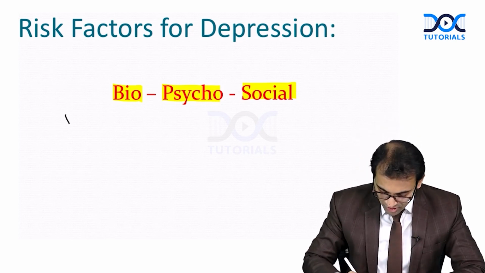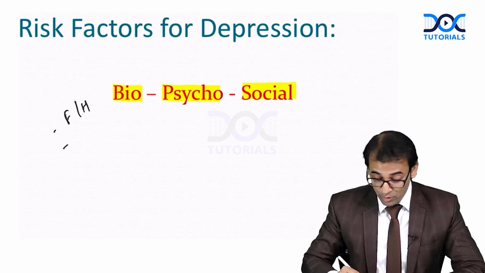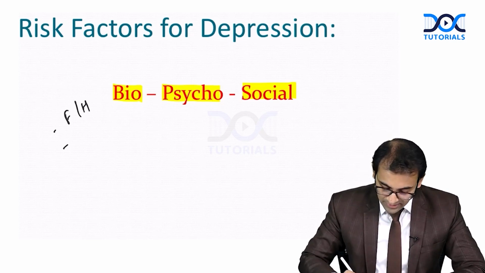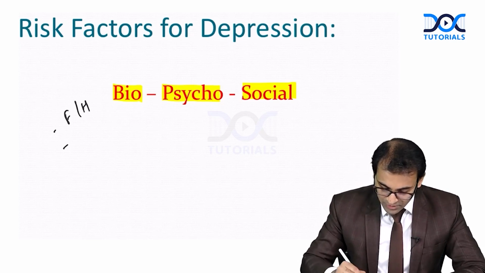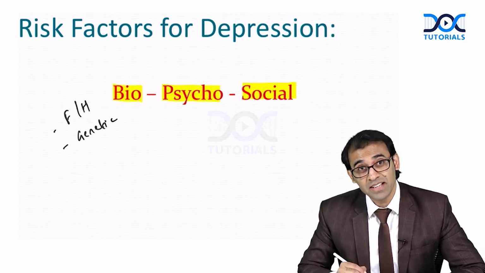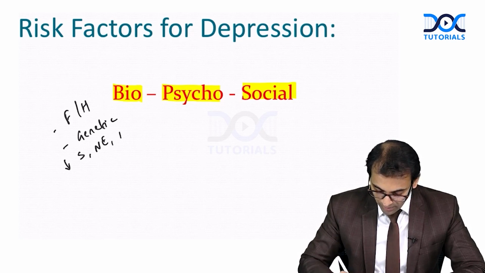Yes, family history, and there can be genetic predisposition, especially related to serotonin. Some other biological factors: decreased levels of serotonin, norepinephrine, dopamine.